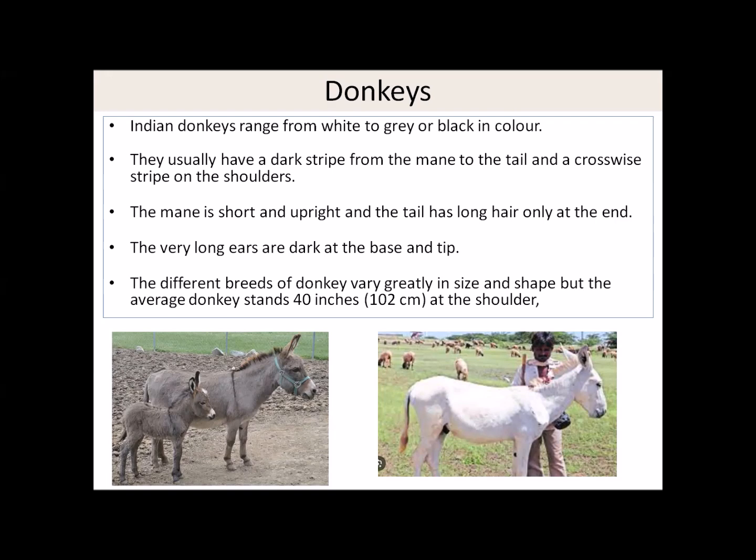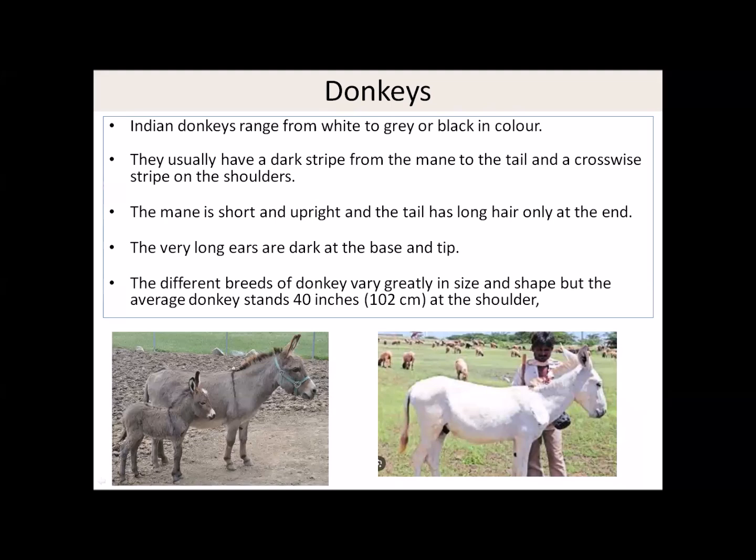So Indian donkeys range from white to gray or black in color. They usually have a dark strip from the mane to tail and a crosswise strip on the shoulders. In the gray donkey you can see it near the mane and near the leg. They have very long ears, and also they are dark at the base and tip. On the left side you will see a typical gray donkey.